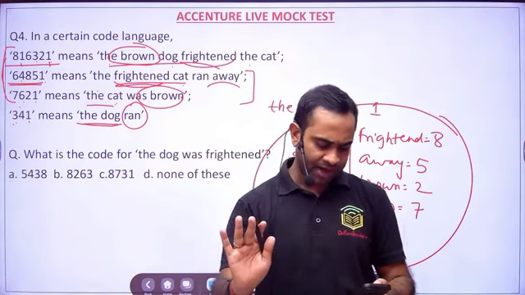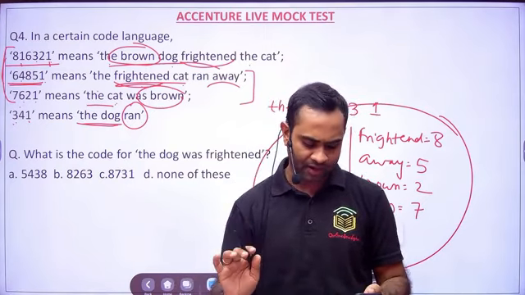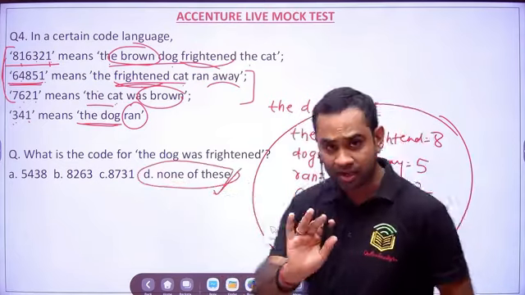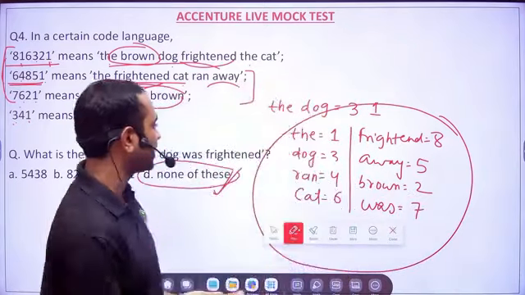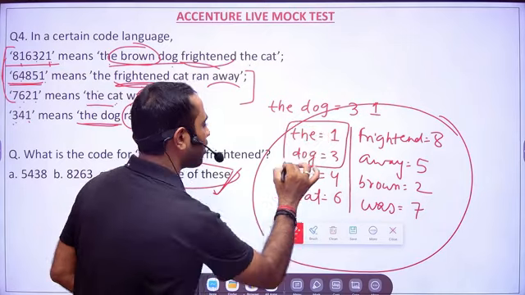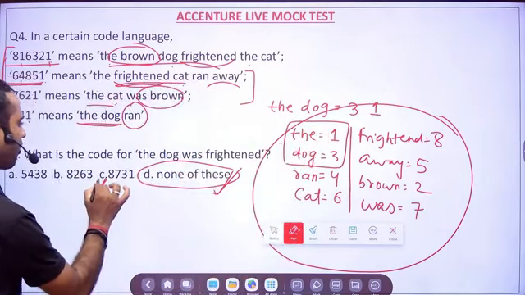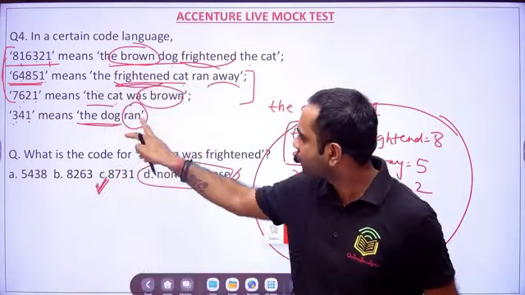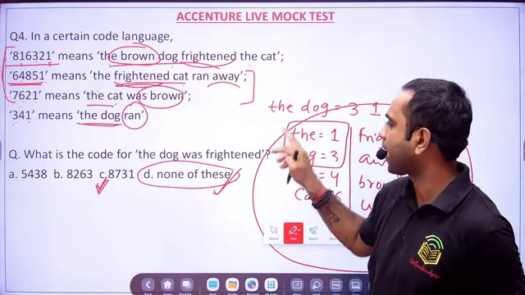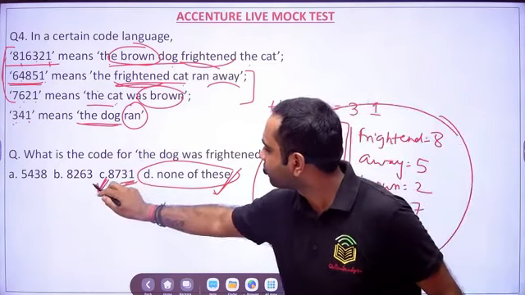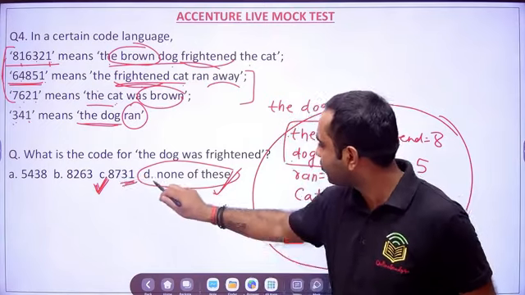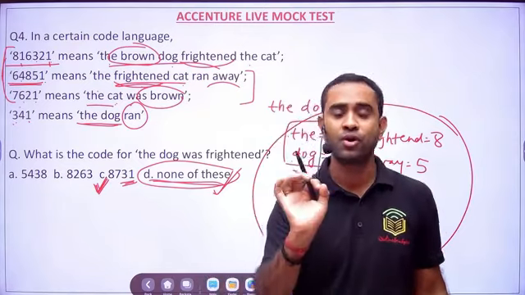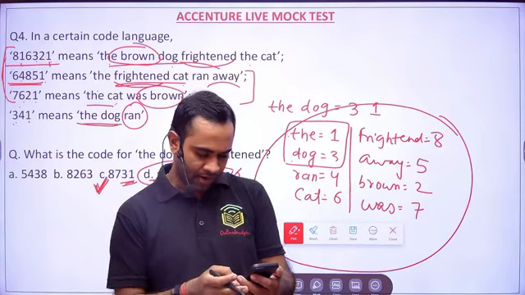So is it clear for everyone? Just compare the last 2 given codes. See what happens? You have an answer, none of this. Otherwise, if none of this was not there, then we could have already got the dog, and the dog 3 1 means you have answered option C, right? So even the last 2 we can compare. We got the dog, so 3 1, 3 1. That means we could have marked. But my dear friends, you try to understand that you also have none of this. So in that case, you have to cross check, right? Okay, so this is clear.